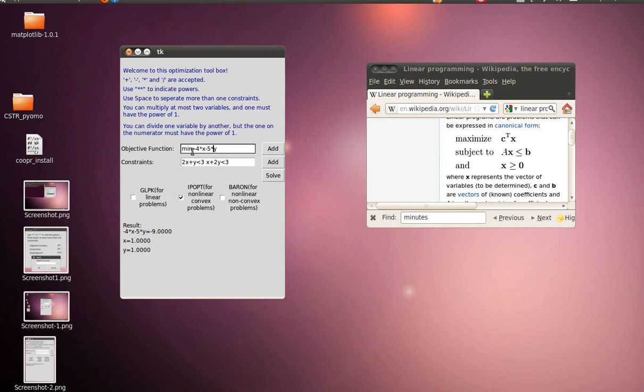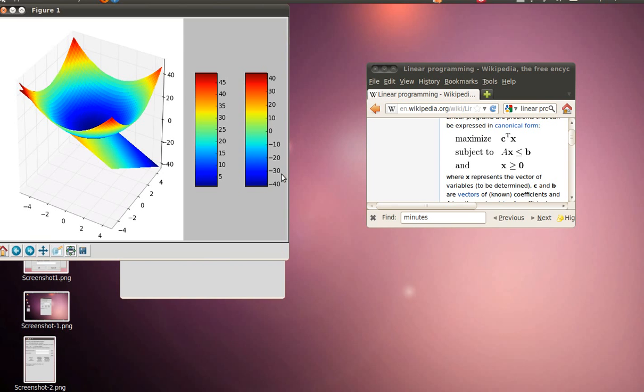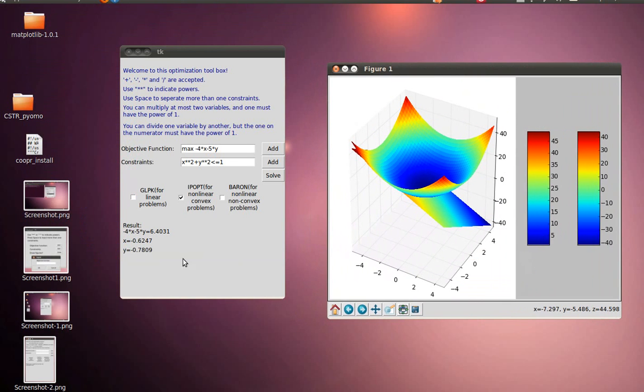Let's now try to maximize the function subject to a nonlinear constraint, which is x² + y² ≤ 1. Now let's try to solve this. The results are shown here. So the nonlinear problem is also solvable by this toolbox.